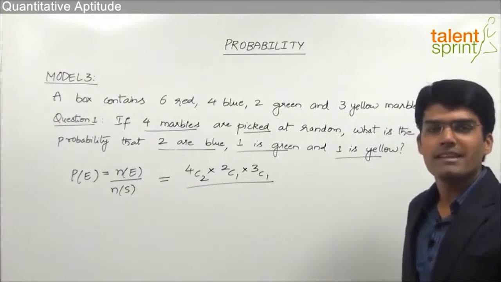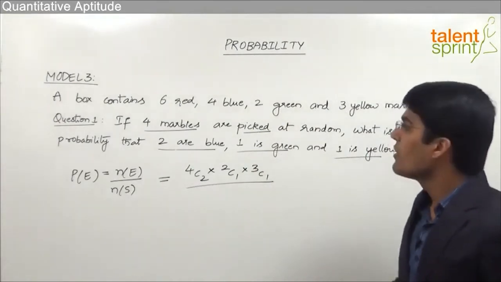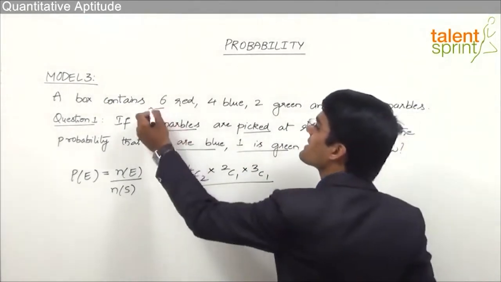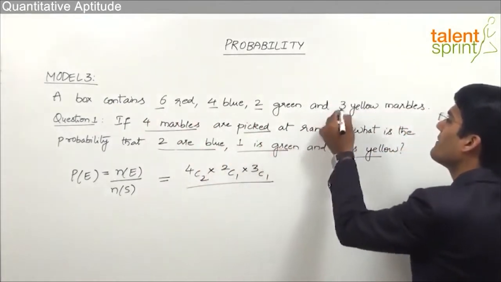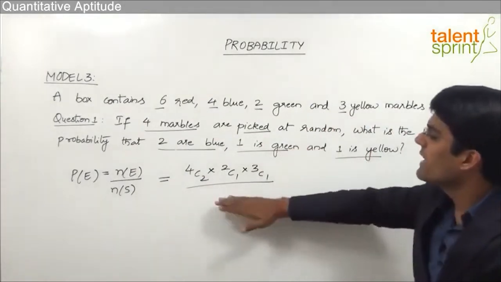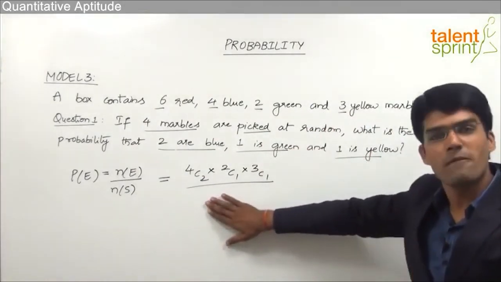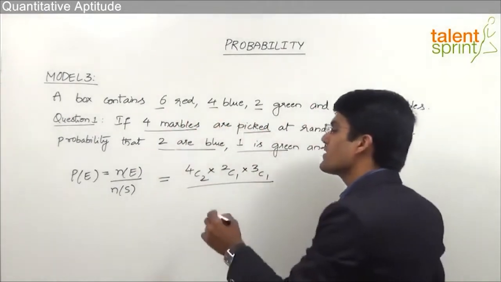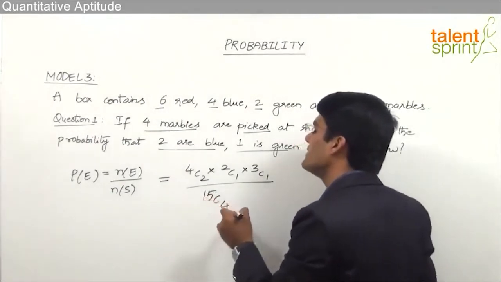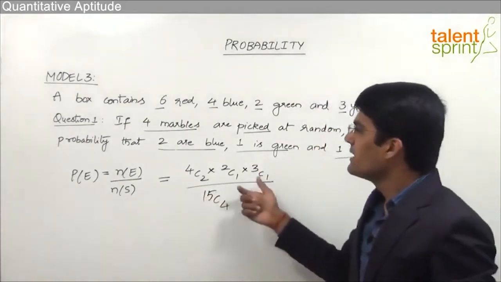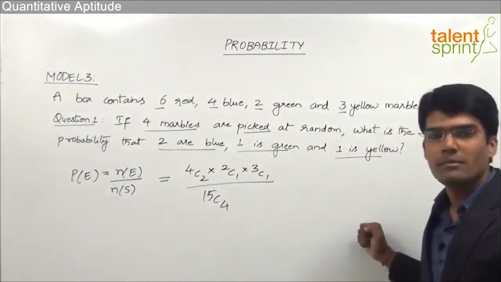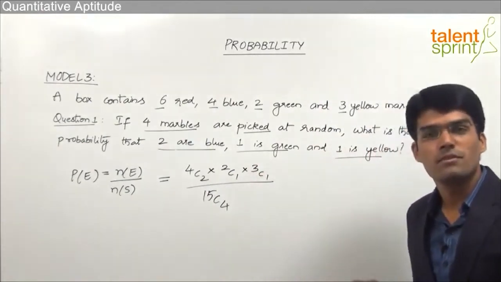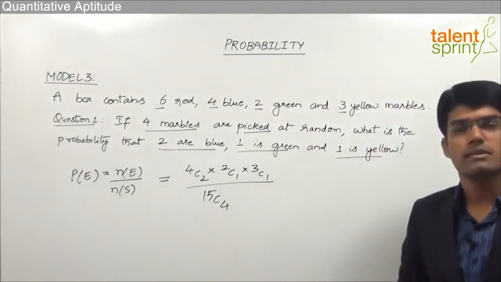Now total number of outcomes here is nothing but the number of ways in which 4 marbles can be selected out of the given number of marbles. We know that total number of marbles are 6 plus 4, 10 plus 2, 12 plus 3, 15. So we have to take the total number of outcomes as the number of ways in which 4 marbles can be selected out of 15 marbles. We know that selection of 4 marbles out of 15 can be done in 15C4 ways. So the probability that we get 2 blue, 1 green and 1 yellow marble is nothing but 4C2 into 2C1 into 3C1 divided by 15C4. So by simplifying this, we can find out the required answer.